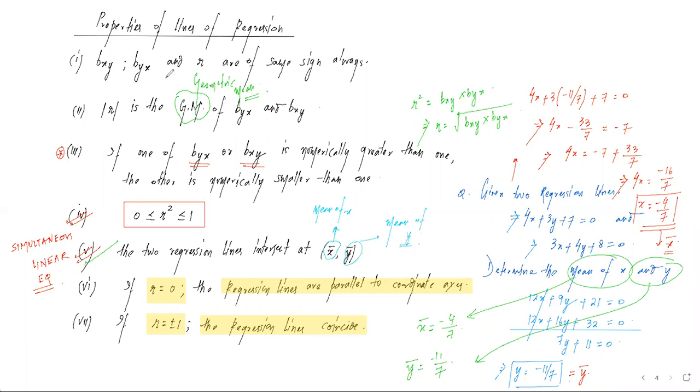Next, just add one more property here, number 8, because this is there in the ML Agarwal book. It might be asked. Angle between two regression lines. Let us say the angle is theta. So what is the formula for finding theta here? You can make a note.